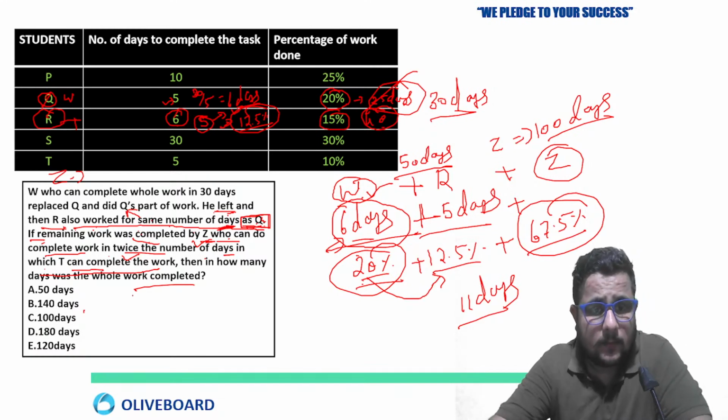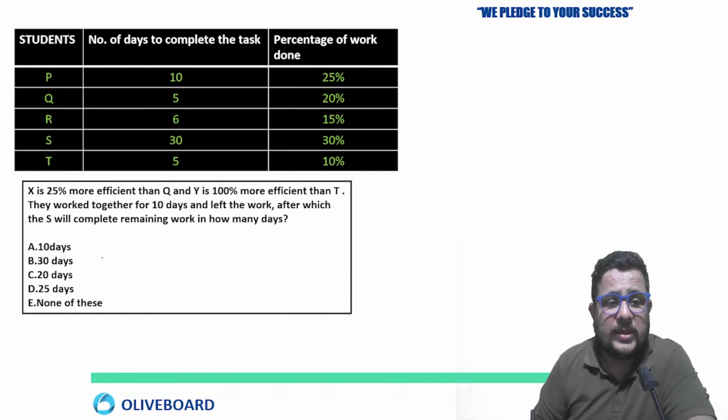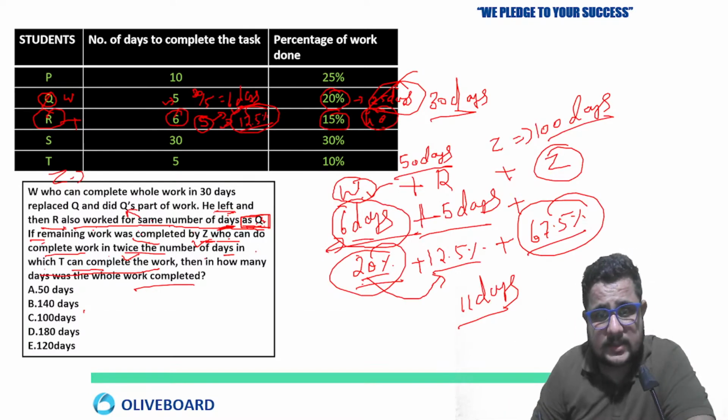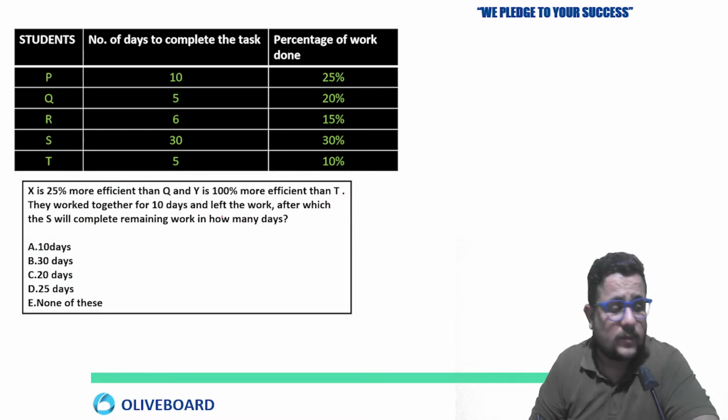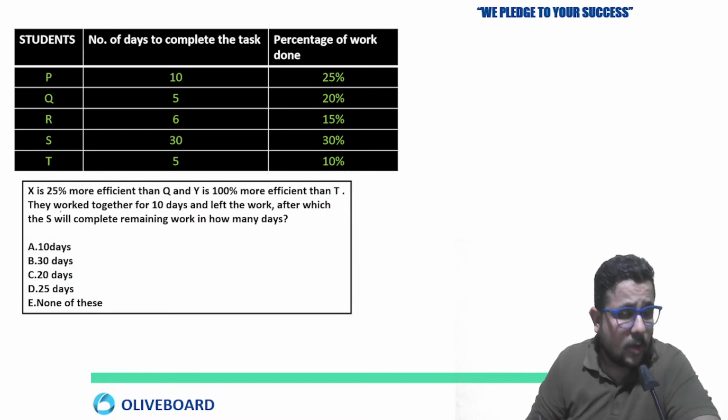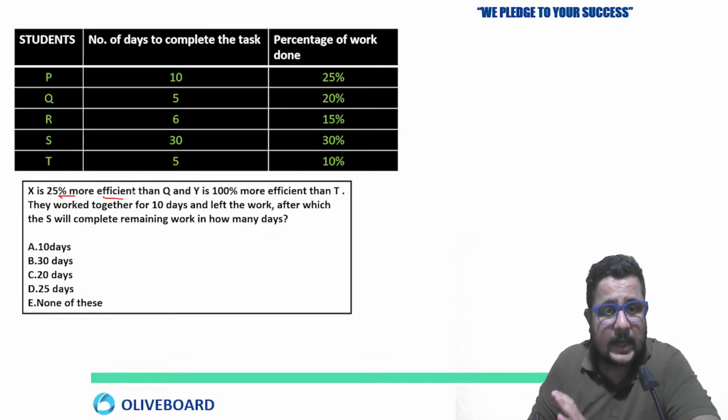Okay, he can complete the work then in how many days? Okay, let's move on to the next one. I think there is something. We will get back to this question. First solve this one then. Not an issue. There is some mistake. I think I will look further. Once again, X is 25% more efficient than Q, and Y is 100% more efficient than T.